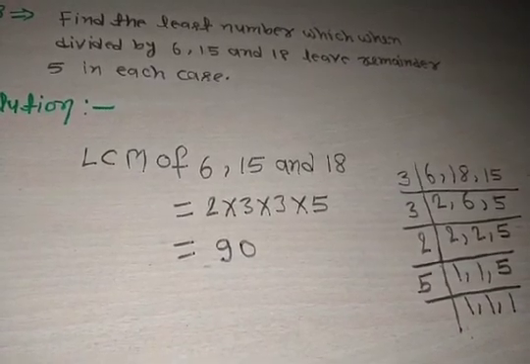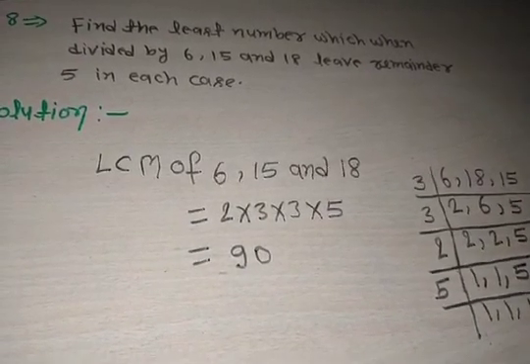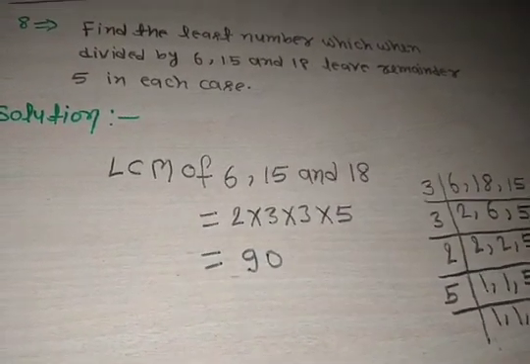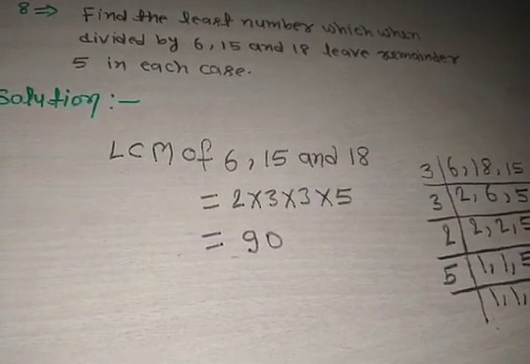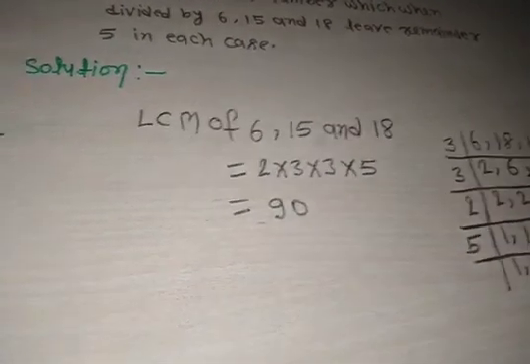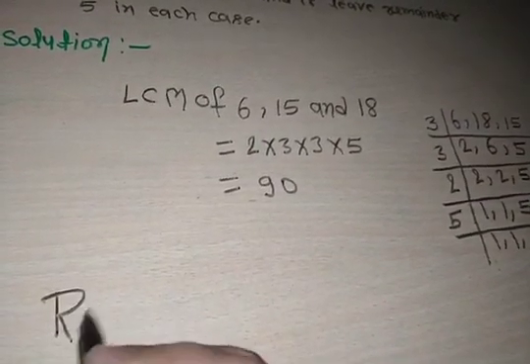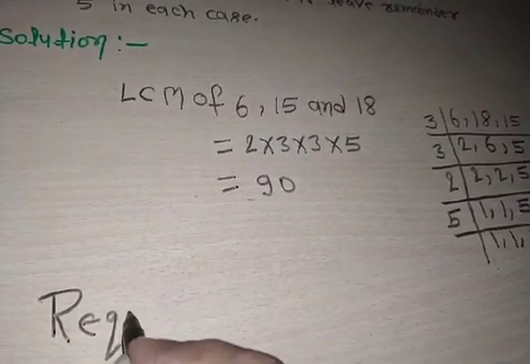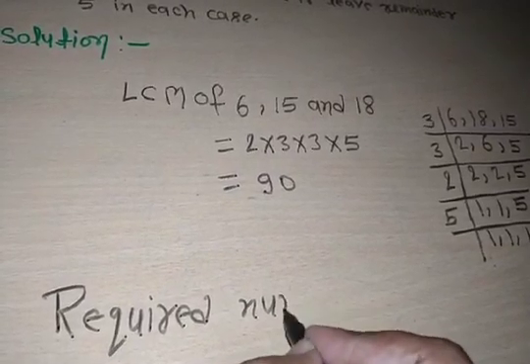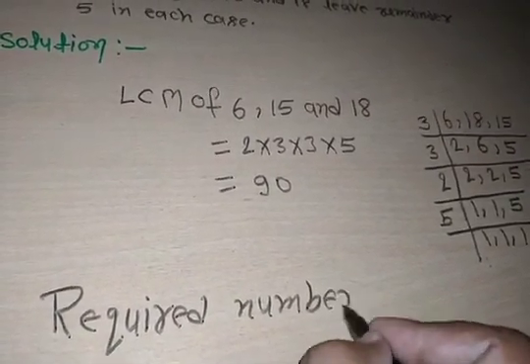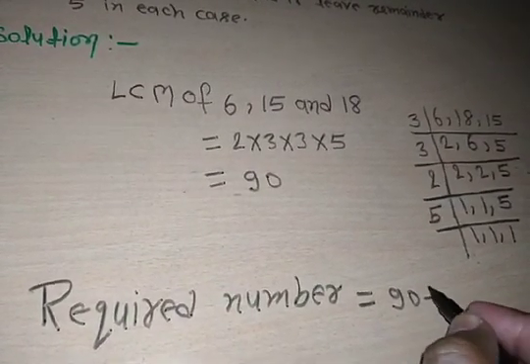If we divide by 90, the remainder is 0 in each case. Okay, so for the required number we add 5 to the LCM. Clear? So the required number is equal to 90 plus 5.